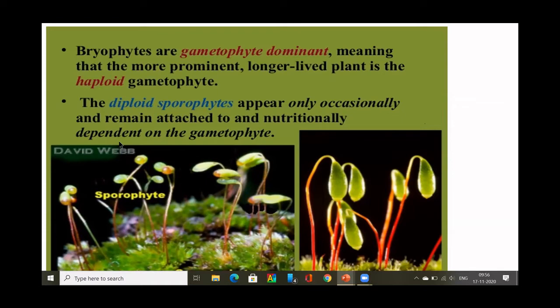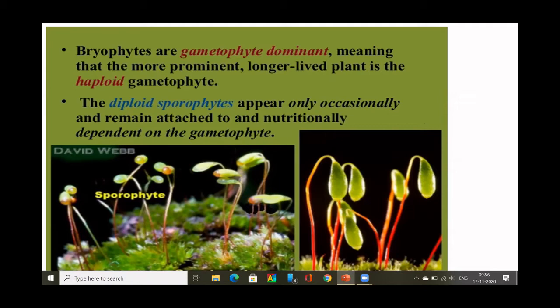So in bryophytes, the diploid sporophytic stage is a very simple stage. It is totally dependent on the gametophyte. It does not live a separate life, whereas the gametophyte has an independent life cycle in bryophytes. So the vegetative body is a gametophyte.